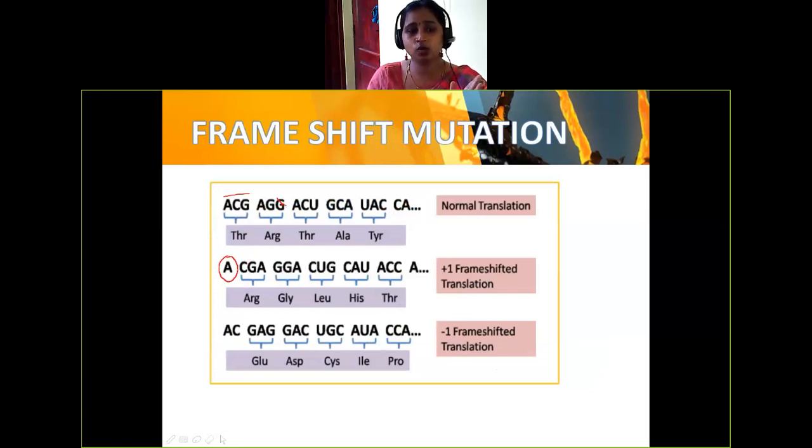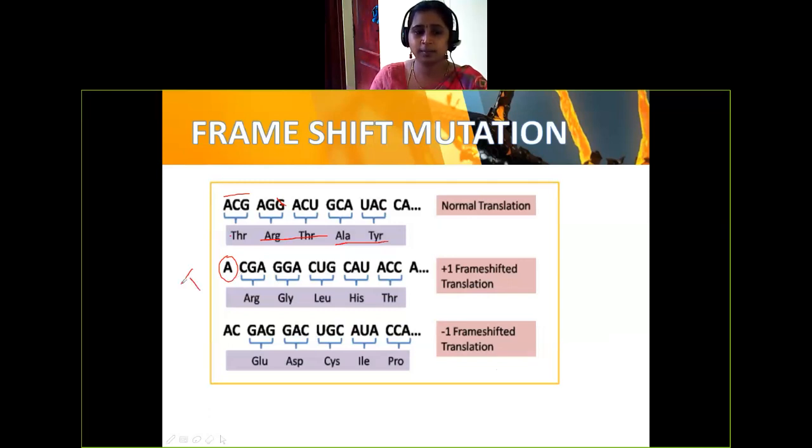Now the total amino acid sequence will be changed. A wrong or different amino acid will be synthesized. This is also a mutation, a sudden change in the gene. It is skipping one letter and reading in a different frame.